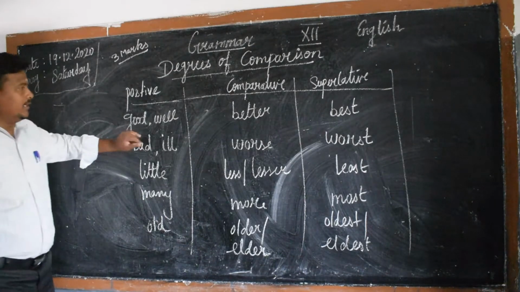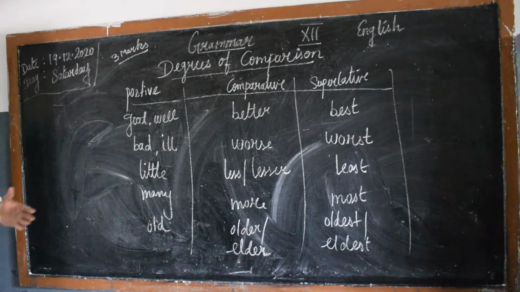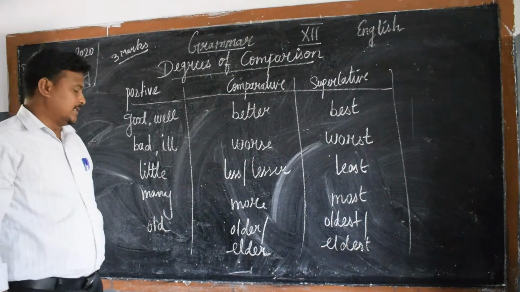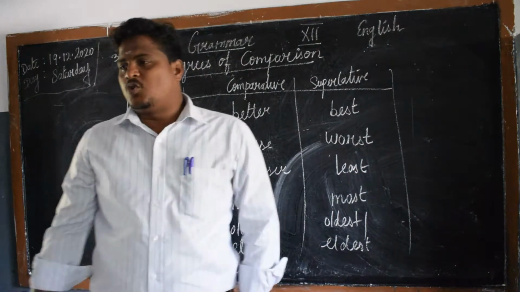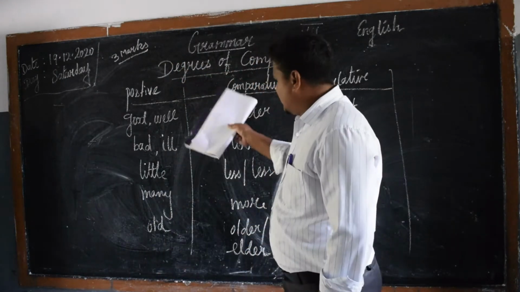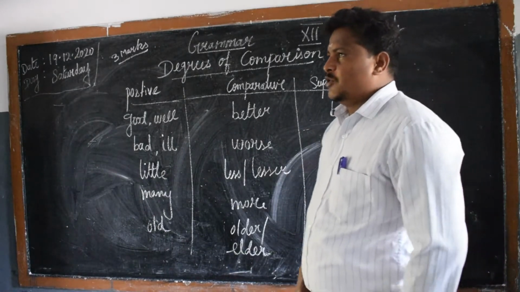So good, well, better and best; bad, ill, worse and worst; little, less, lesser or least; many, more, most; old, older, oldest or eldest. These are the most common irregular adjectives for your examination. Take 2 minutes to write. Write soon, take a note and copy down fast.